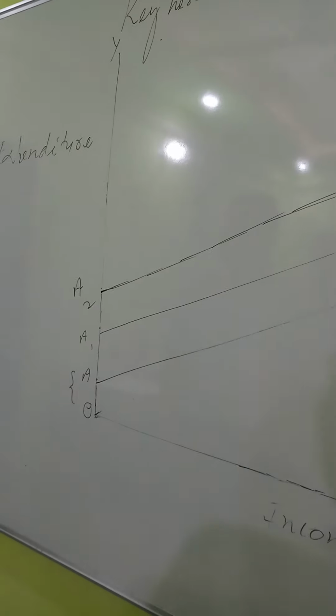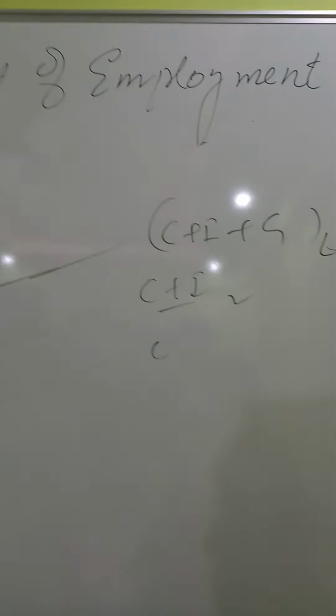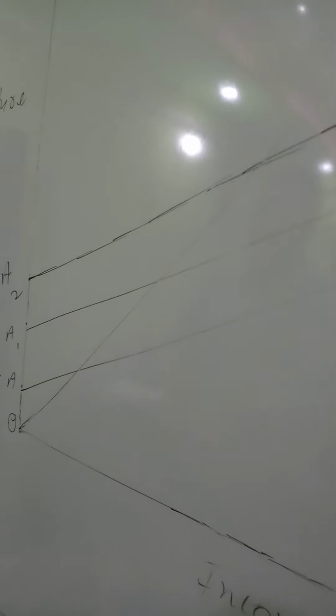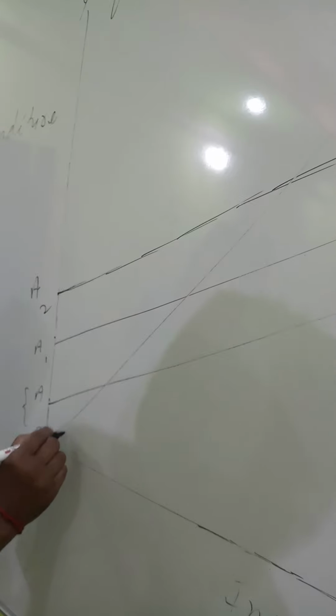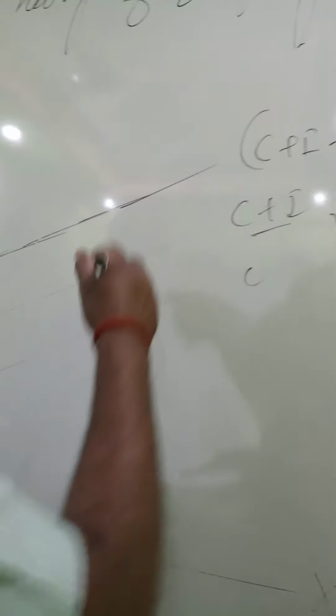In order to decide the equilibrium level of national income, we have to take the help of the 45-degree line. This line is going to determine the equilibrium level of national income. Now, we have decided the original equilibrium point.